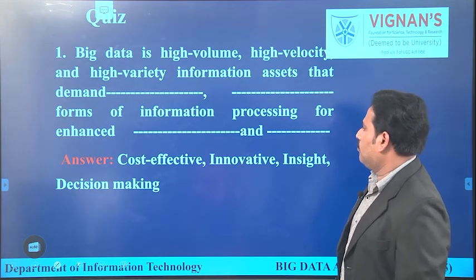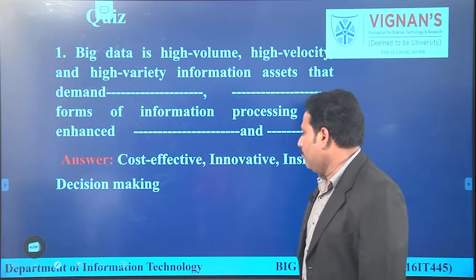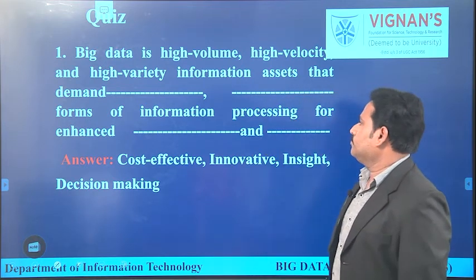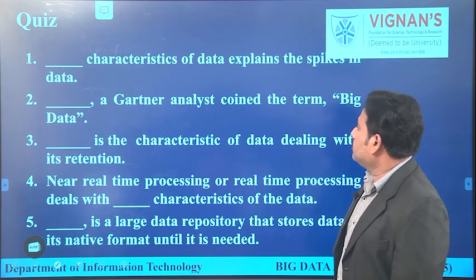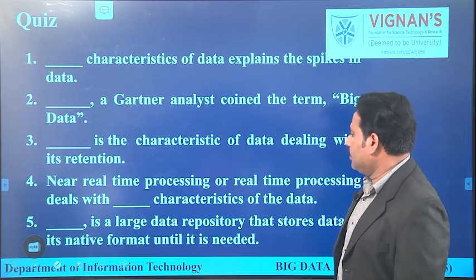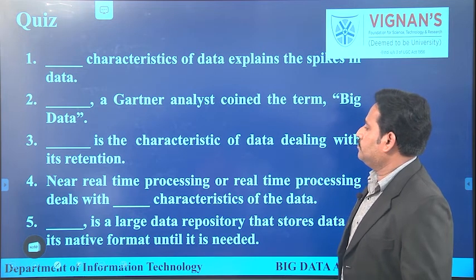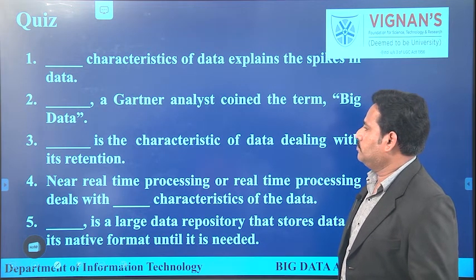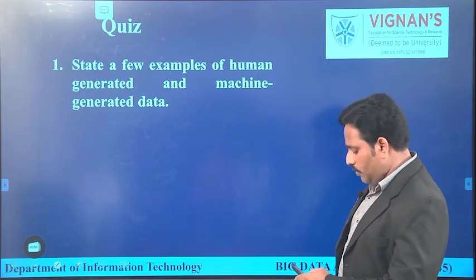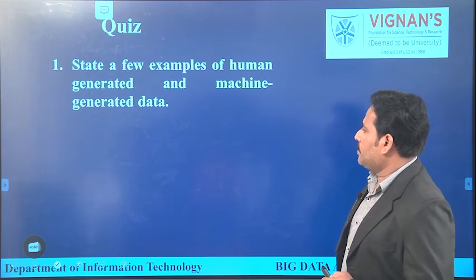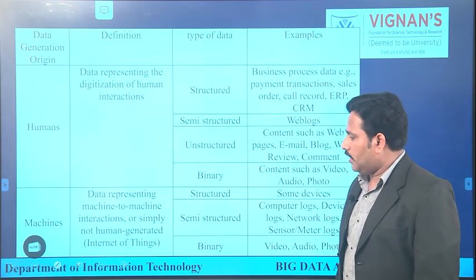Let's have a look at the fill in the blanks. These fill in the blanks relate to the definition of big data. See all the fill in the blanks and fill them with the right answer. Differentiate or give examples of machine generated data and human generated data. So these are the differences between machine generated data and human generated data.